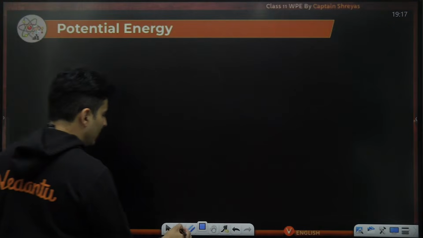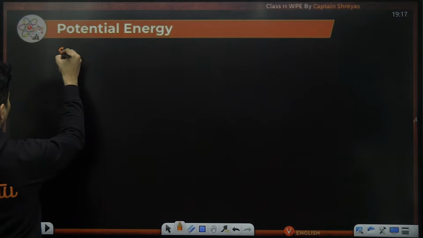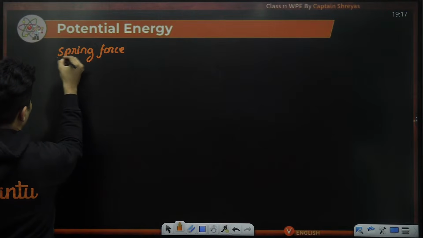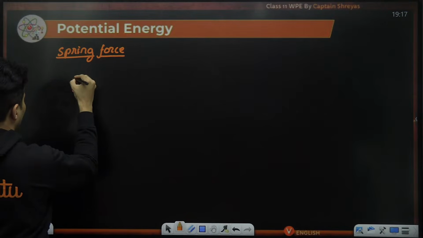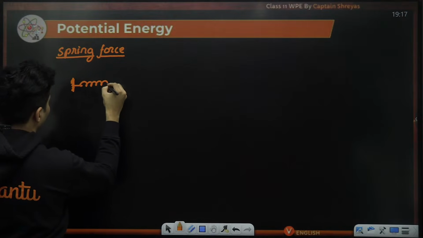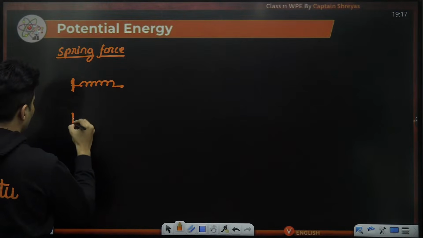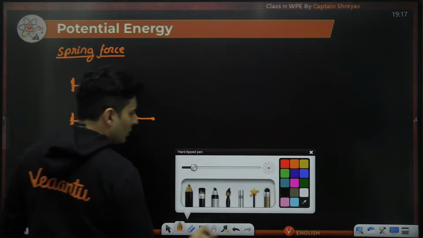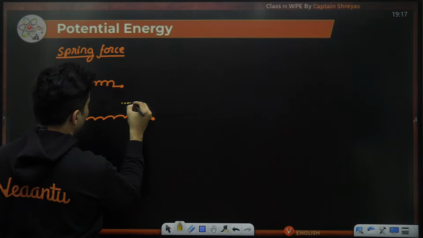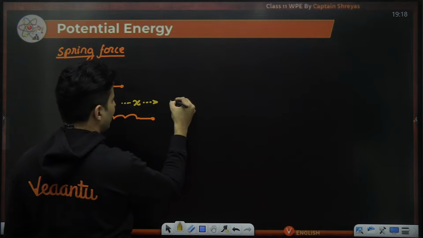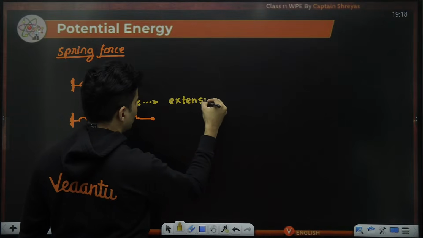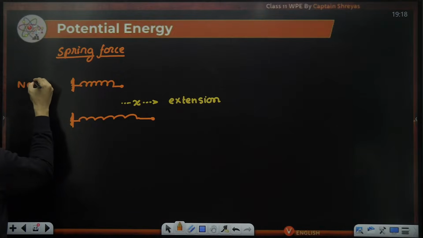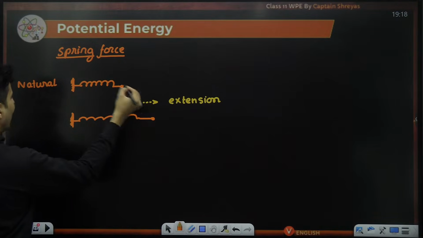Similarly, we can also then talk about spring potential energy, but before that, just a quick recollection of spring force. Quick theory of spring force. If you take an elastic body like a spring, and you either extend it or compress it, say for example, I pull it by x. So this x is called the extension, and originally the spring was in its natural condition, unstretched.